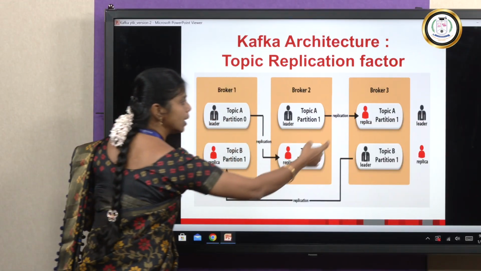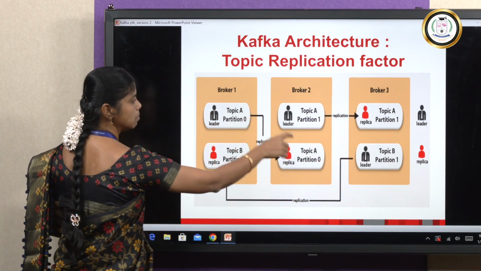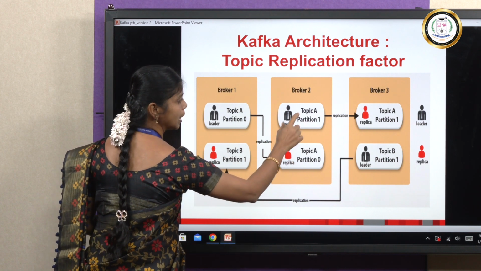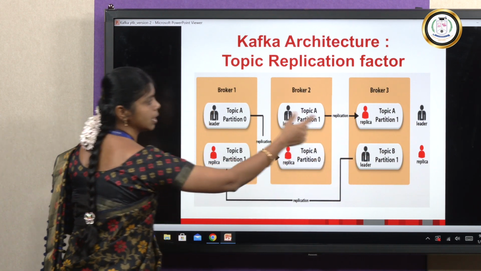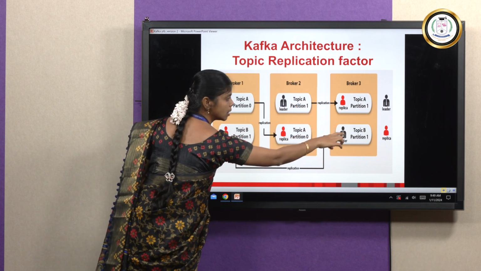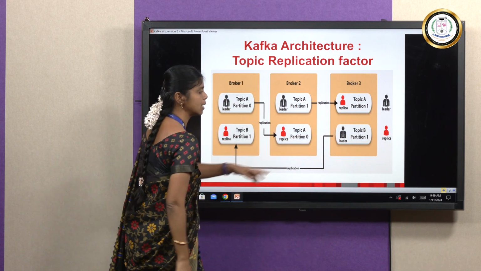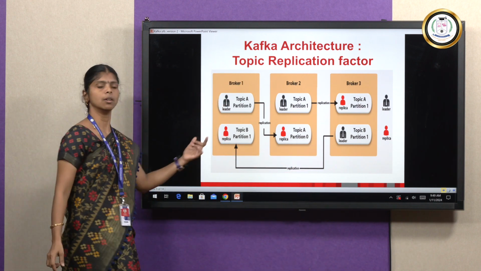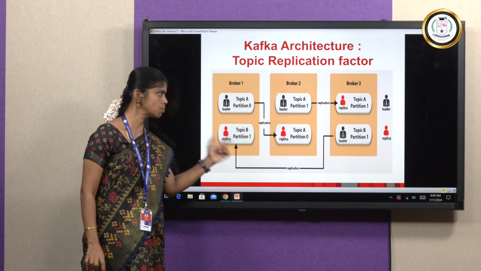The same happens for broker 2, where topic A will be replicated to broker 3, and again for broker 3 the same thing happens. Here topic B acts as a leader, and it will be replicated to broker 1, which means topic B as well as partition 1.